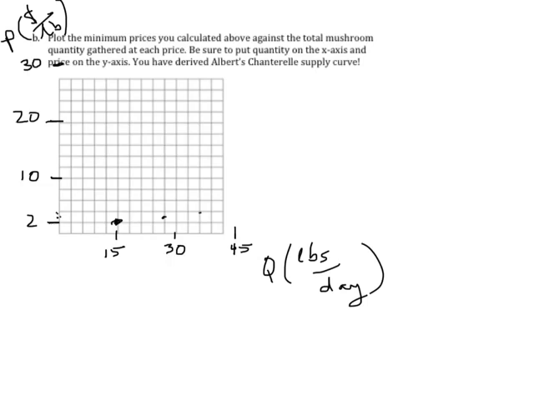If price rose up to 5, which would be roughly there, these are each worth 2, quantity supplied would go up to 42. Should be something like that. And price would have to go up to 10 to get 45, right there. And then to get that 46th pound, it'd be one more. Well, each of these are worth 3, be just a smidgen higher. Price would have to go all the way up to 30, which is up here somewhere.